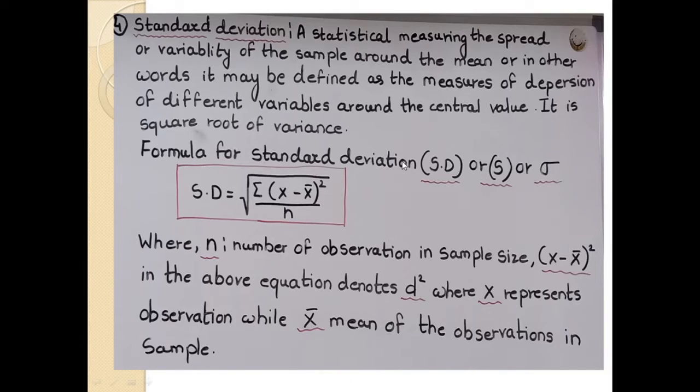Formula for standard deviation, it is also called SD or S or sigma. Standard deviation is equal to the square root of summation of (x minus x bar) square divided by n, where n is the number of observations in the sample size. X minus x bar square in the above equation denotes d square, where x represents the observations while x bar represents the mean of the observations in the sample.